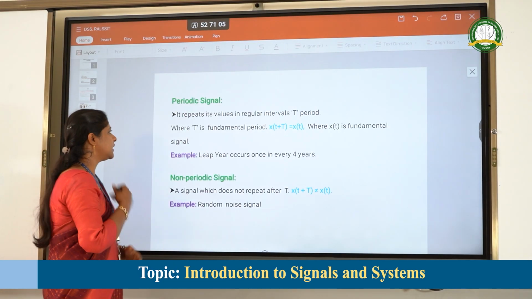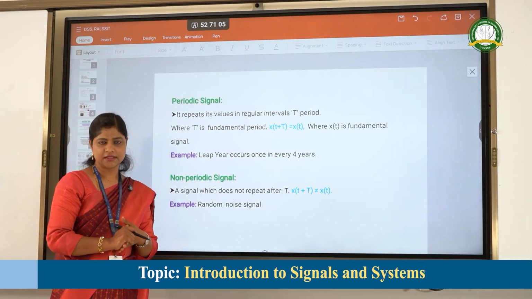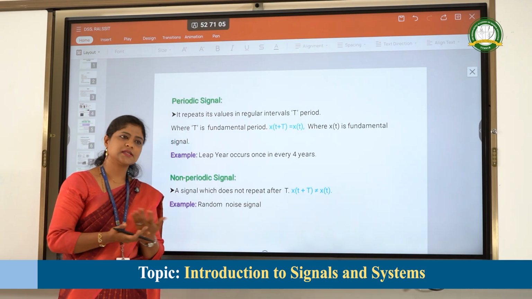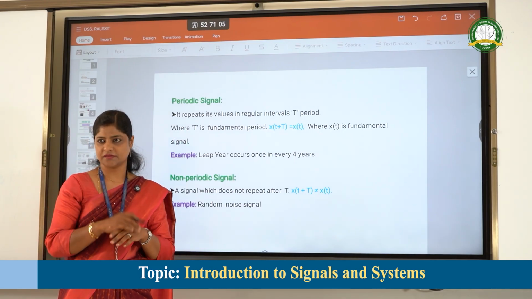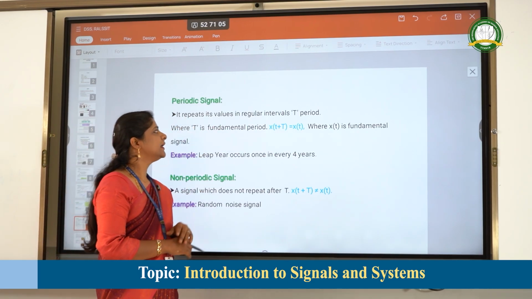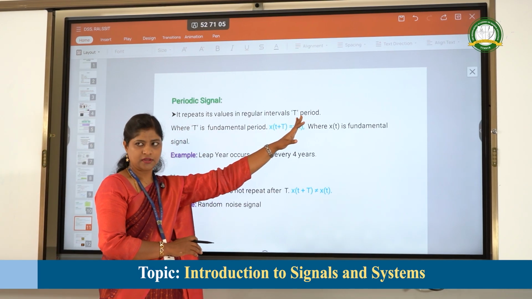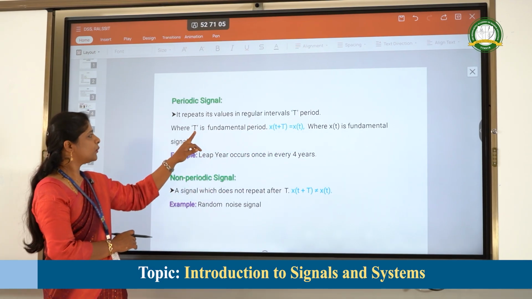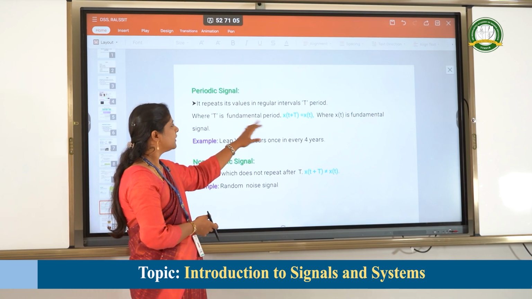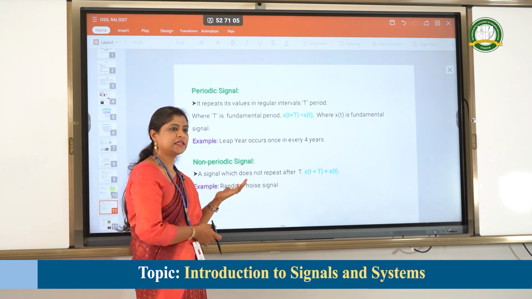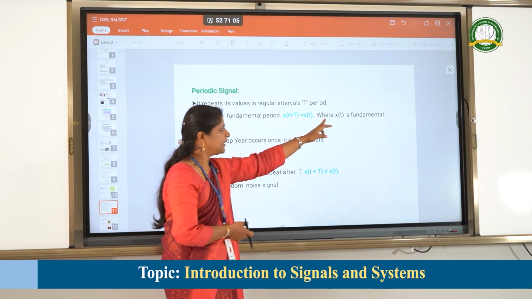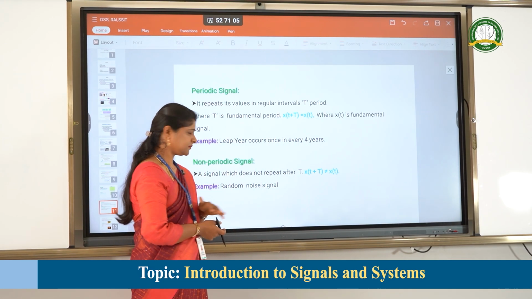Then the other types of signals are periodic signals and aperiodic signals. What are periodic signals? Periodic signals are signals which repeat after a certain interval of time, so they repeat their values in a given period. This is called the fundamental period T. We represent the periodic signal as x of t plus T is equal to x of t, where x of t is the fundamental signal.